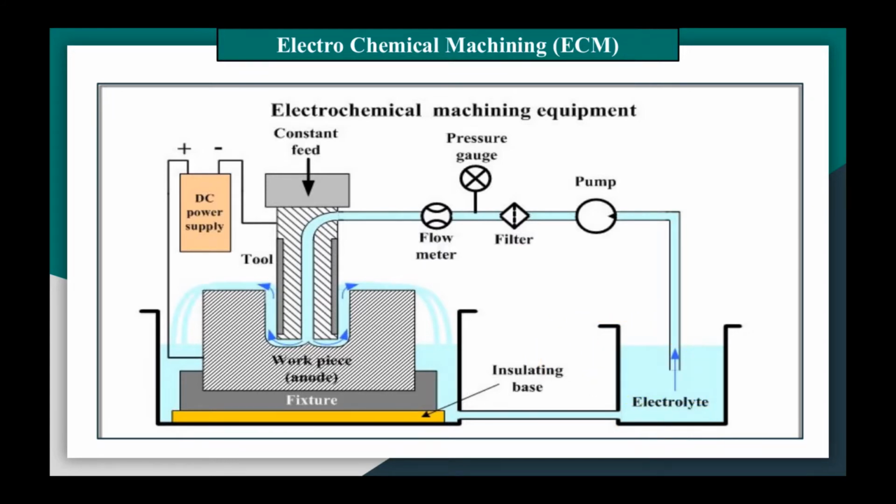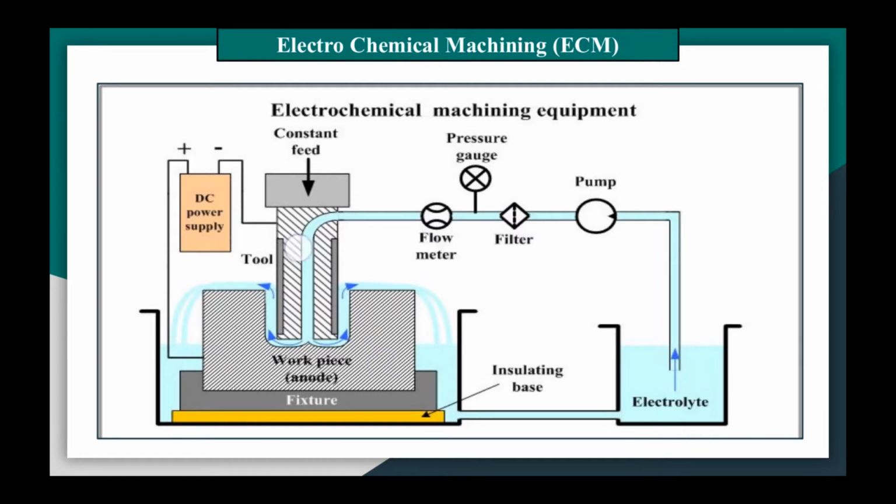Electrochemical machining requires a shaped tool made of electrically conductive material, which is placed close to our work surface, and a small gap is maintained, that is the inter-electrode gap.